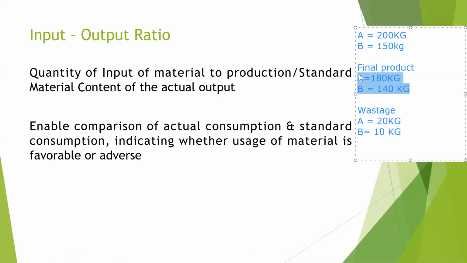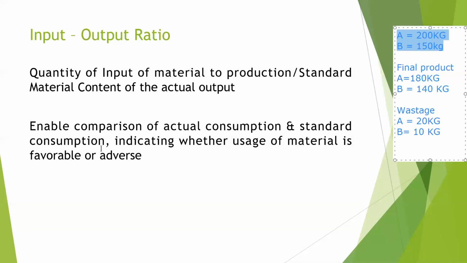Therefore, effort is made to minimize the ratio such that the entire raw material that is being put in the production process, effort is made to ensure that there is least wastage and most of those raw materials make way to the final output. This ratio helps us to compare the actual consumption and standard consumption indicating whether usage of material is favorable or less.